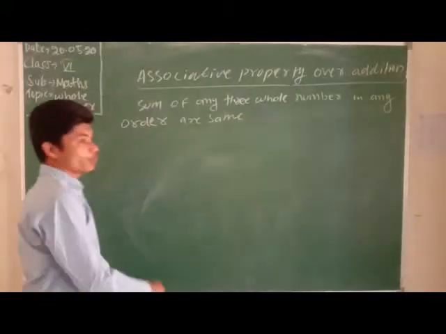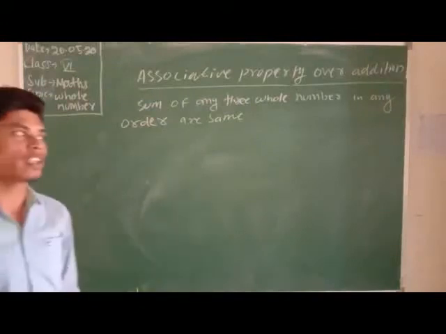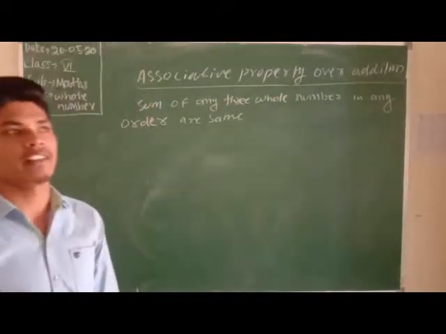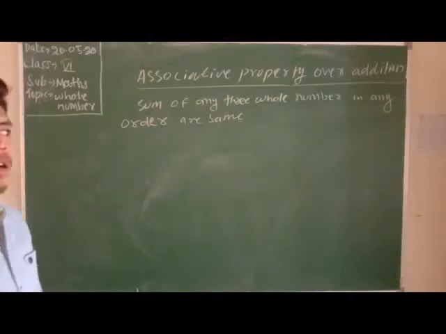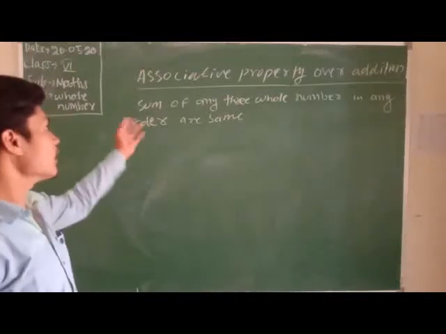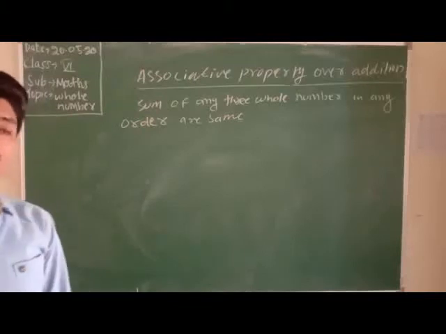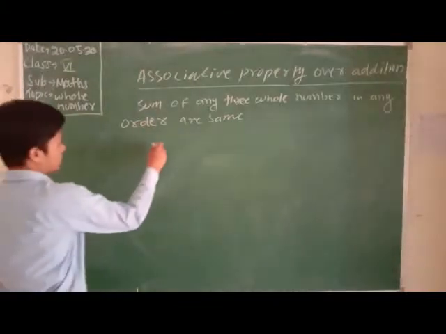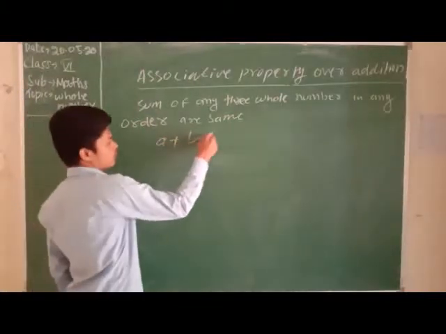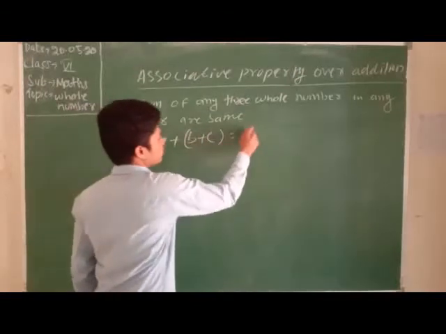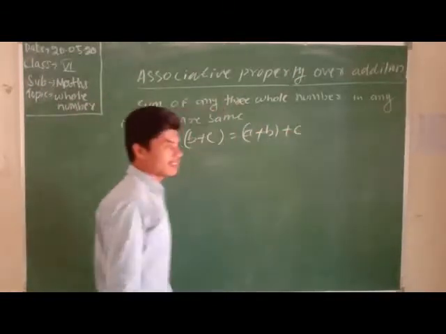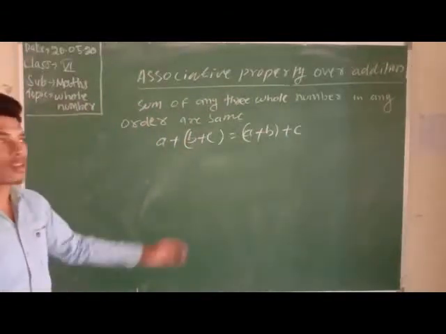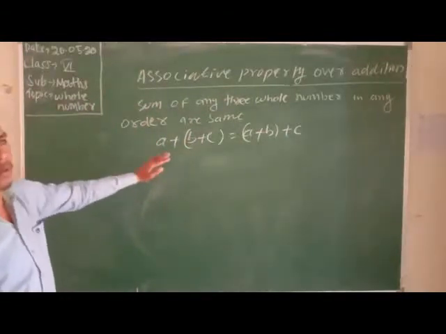That means if we add any three whole numbers in any order, if their sums are equal, then it is correct for whole numbers over addition in the associative property. That means a plus b plus c equals a plus b plus c. Let us take a numerical example for it.